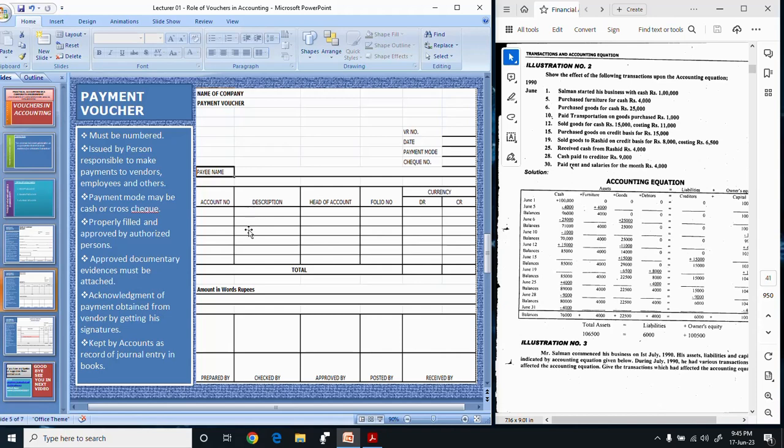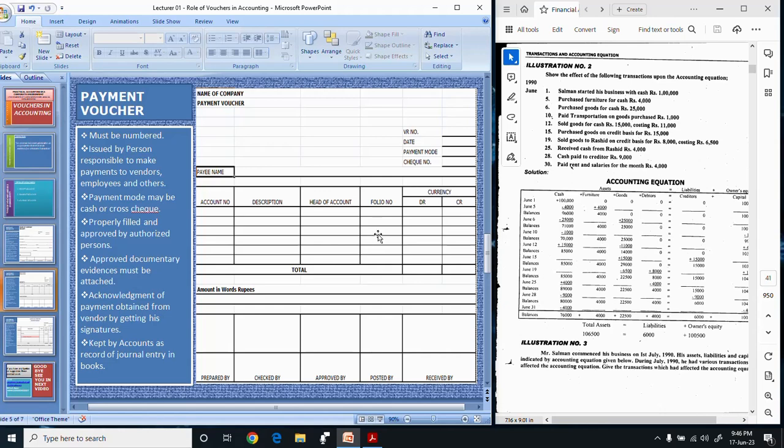If you are paying the salaries, then you will mention here the payment of salaries. If you are making payment of rent, then you will mention here the payment of rent. Head of account. Here you will mention the account debited and account credited. If you are making payment of rent, then you will write here rent account and then mention cash account or bank account. There come the folios.